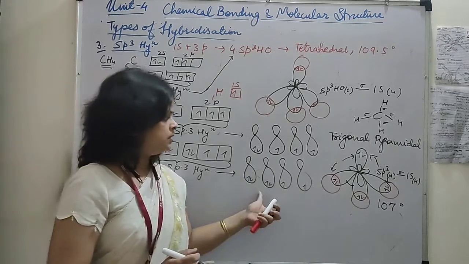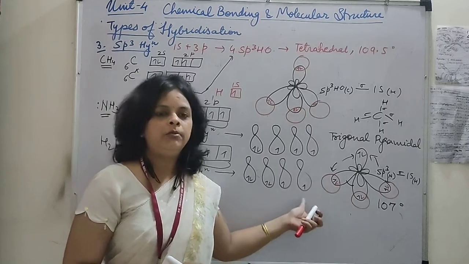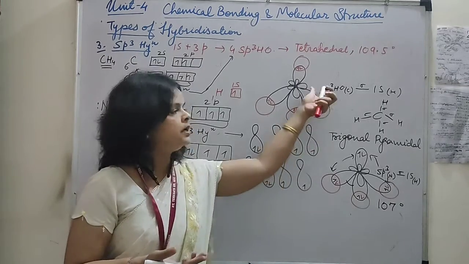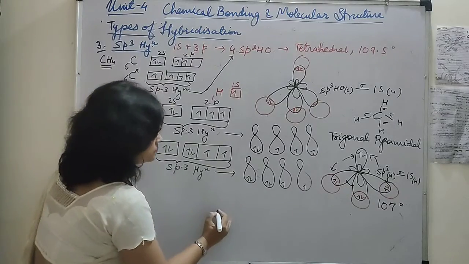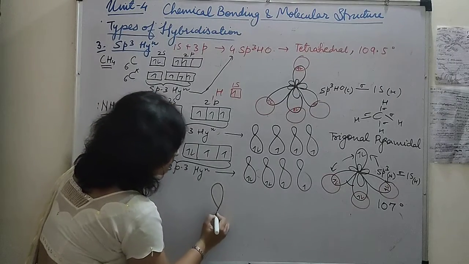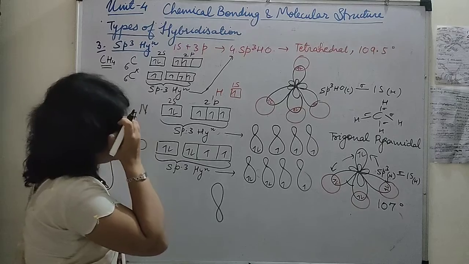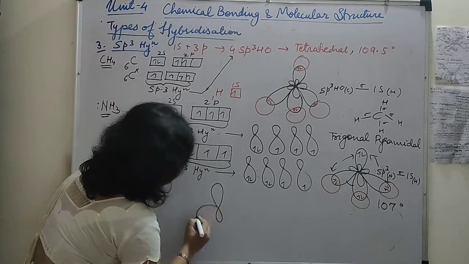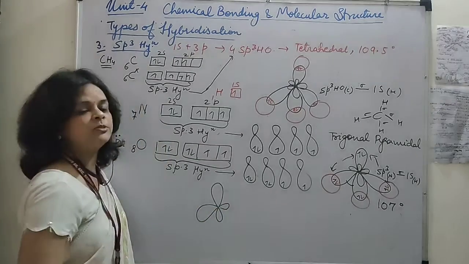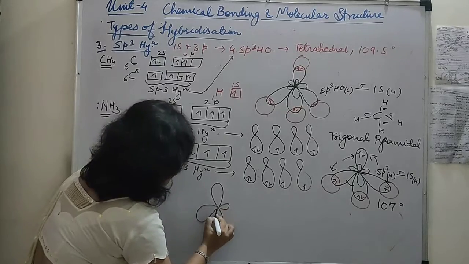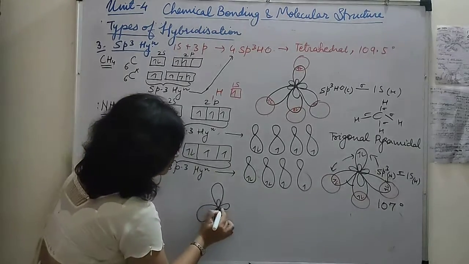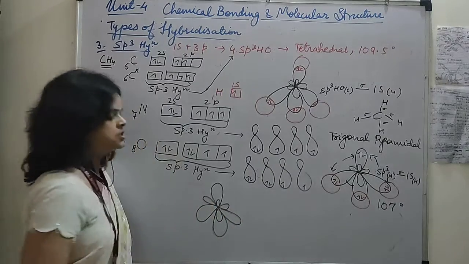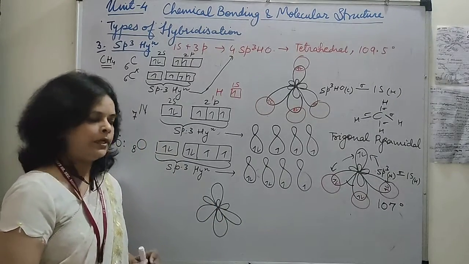Now we know that जब 4 sp3 हाइब्रिड ऑर्बिटल्स है तो रेगुलर मैनर क्या होता है, tetrahedral. So first we will draw them in the same way. This is the first sp3 hybrid orbital, second sp3 hybrid orbital, third sp3 hybrid orbital, and this is the fourth sp3 hybrid orbital.